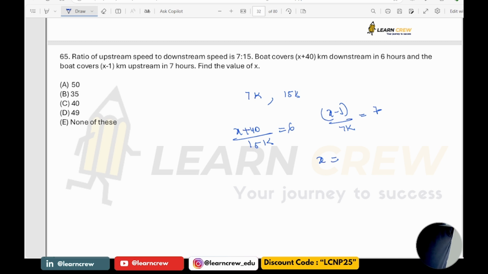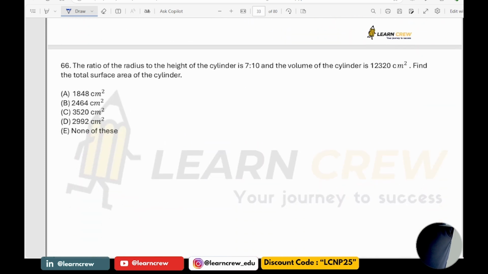If you check from the options, 50 plus 40, 90. 90 by 15, 6, right? 49 by 7, 7. So x is 50. X is 50 is going to satisfy. So the answer is 50.